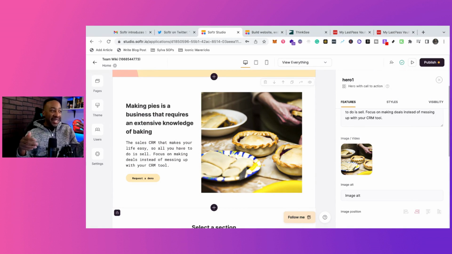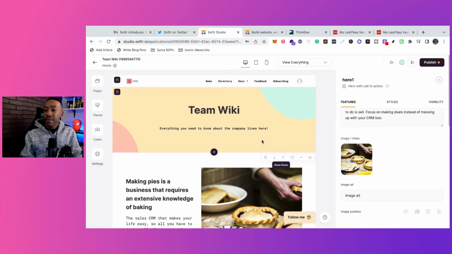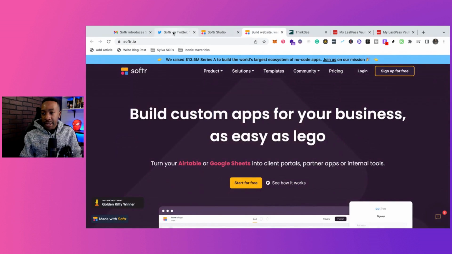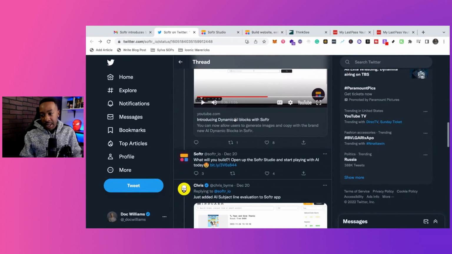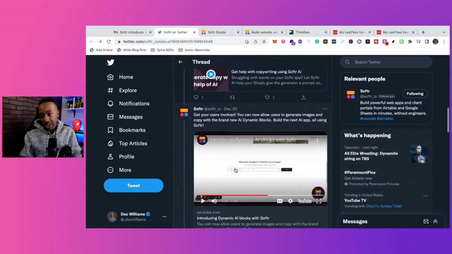So again, it's integrating what's going on with OpenAI and all the different facets. And now it's bringing in what I have to do without integrating with different API requests, all these things. It's moving really quick. They just released this. So we just did that. The next part is the third part: you can get users involved. You can allow users to generate images and copy.